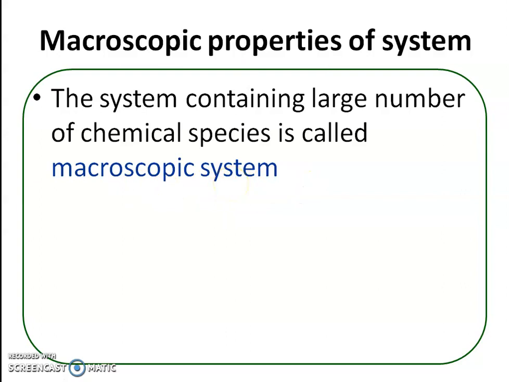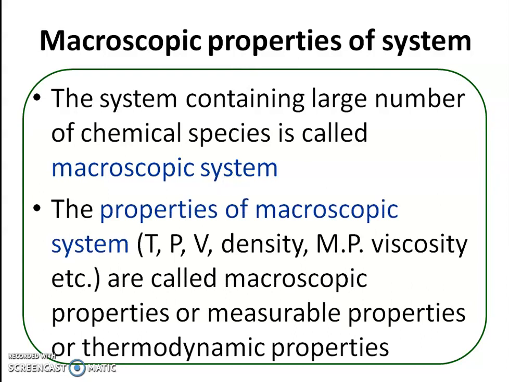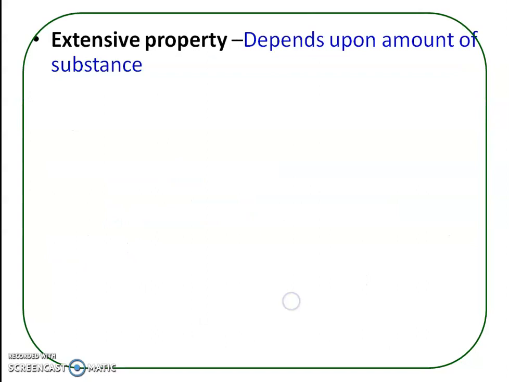And the properties of macroscopic systems, like temperature, pressure, volume, density, melting point, boiling point, surface tension, viscosity, refractive index, these are called macroscopic properties or thermodynamic properties of the system. And there are two types of macroscopic properties: extensive properties and intensive properties.